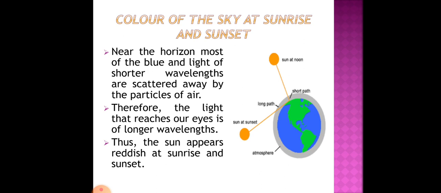But when the sun is at sunset or during sunrise, it has to travel a longer path, and all the other colors of light are scattered away, and what is left with us is nothing but red color. So that is the reason we see the sun as red during sunrise or sunset.